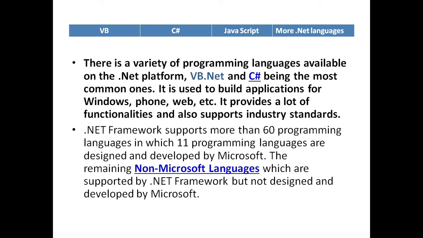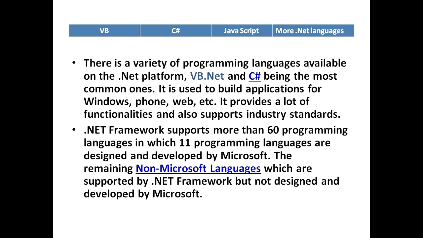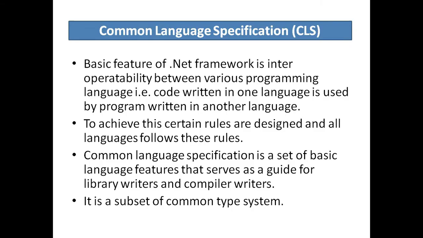It is used to build applications for Windows, phones, web, etc. It provides a lot of functionalities and it also supports industry standards. .NET Framework supports more than 60 programming languages in which 11 programming languages are designed and developed by Microsoft. The other remaining languages are supported by .NET Framework but are not designed and developed by Microsoft.